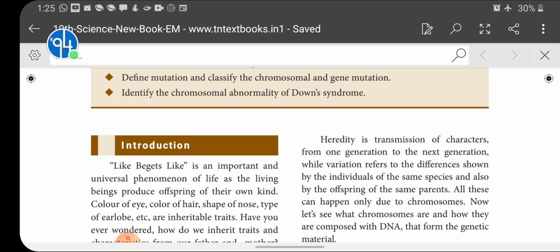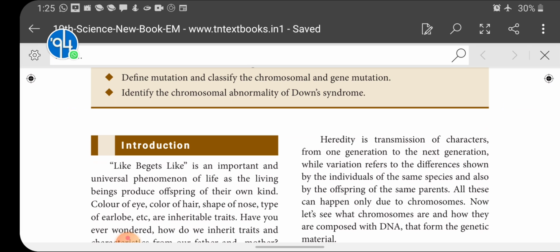Before the 18th century, nobody knew about this. Nobody was familiar with it. After the discovery of the great scientist Gregor Johann Mendel, it came to light that this is due to genes, the hereditary material which transfer characters from parents to offspring. That is called heredity. The conduction of characters from parents to offspring is called heredity.